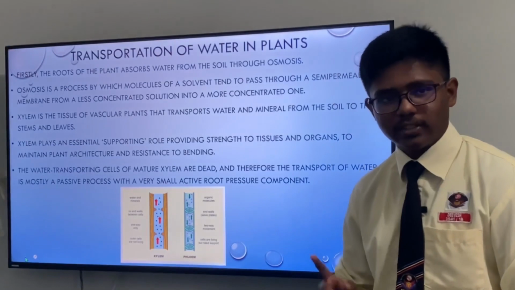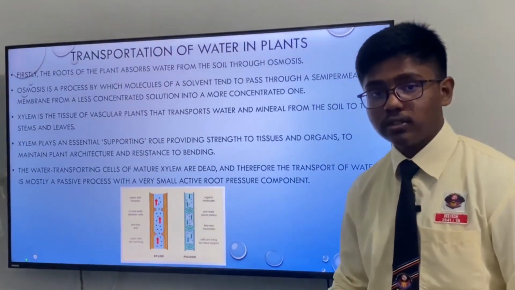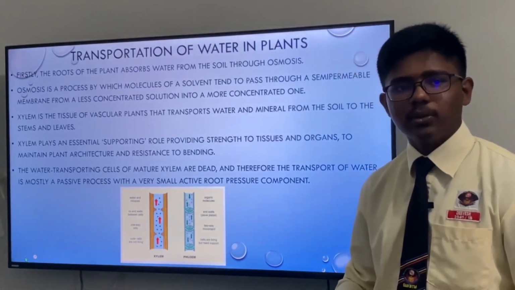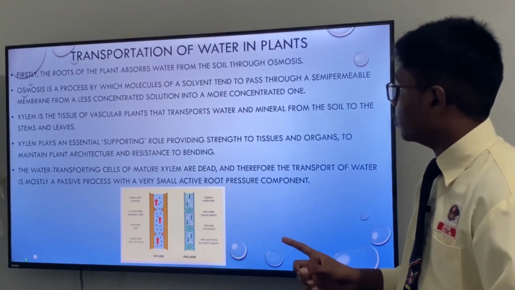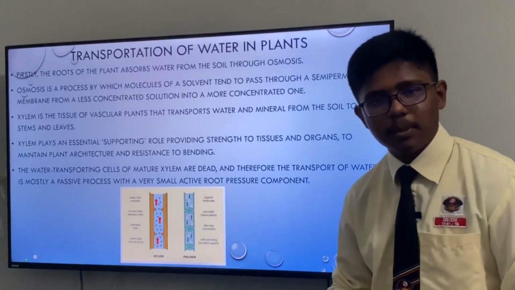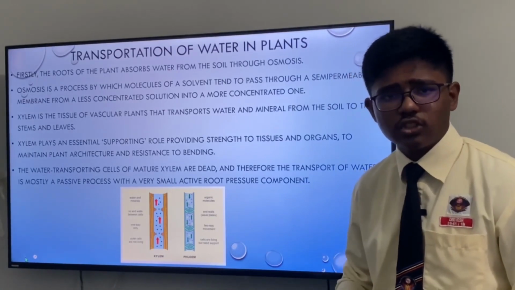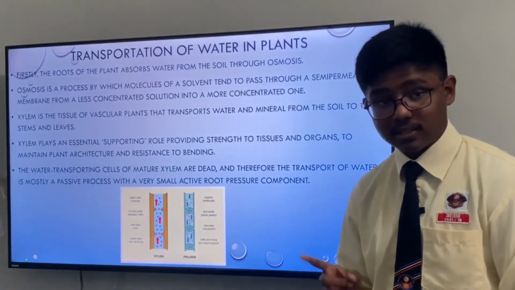First, let's look at the roots. The roots of the plant absorb water from the soil through osmosis. Well, you will be asking, what's osmosis? Osmosis is a process in which molecules pass through a semi-permeable membrane from a less concentrated solution into a more concentrated one. Well, what happens after that?